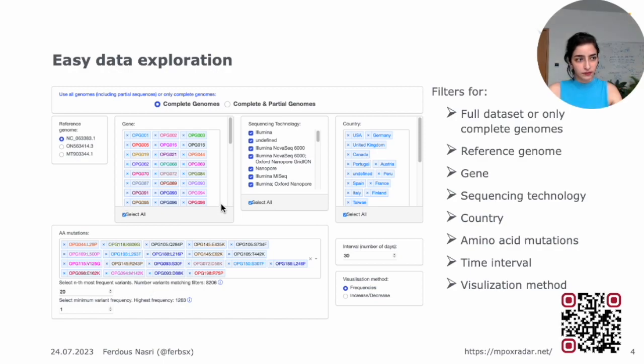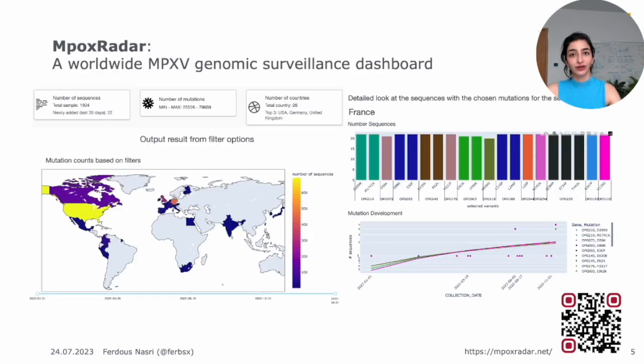Then you can see the list of genes. These are also color-coded with their amino acid mutations. Sequencing technologies can be chosen and countries where the sequences were uploaded from, the amount of time that they want to have the data from. There are 2 different visualization methods that we offer. One is to just look at the frequency of the mutations, and another is to look at the trend analysis of those mutations. So if there is an increasing trend or a decreasing trend. And here you go, you get the results.